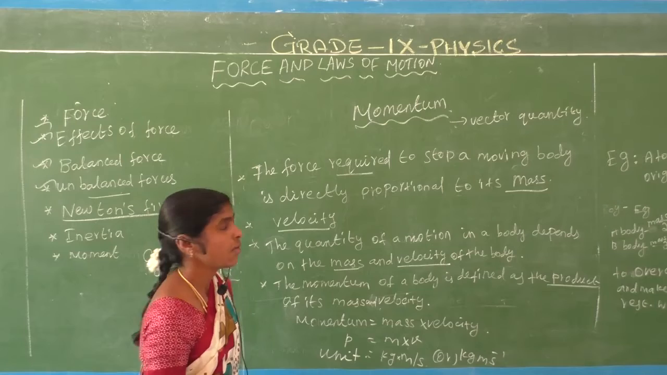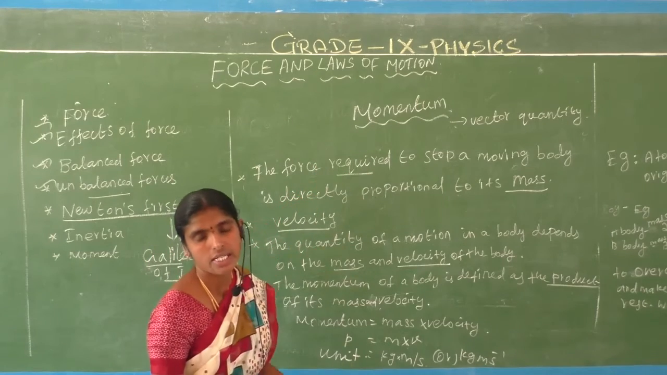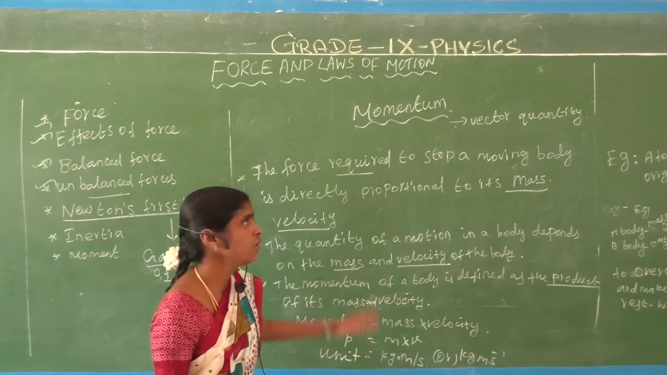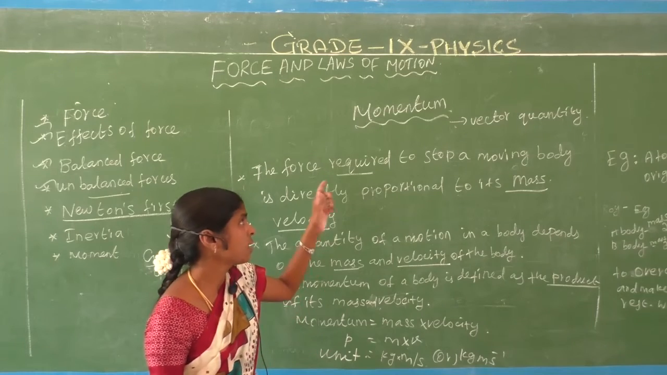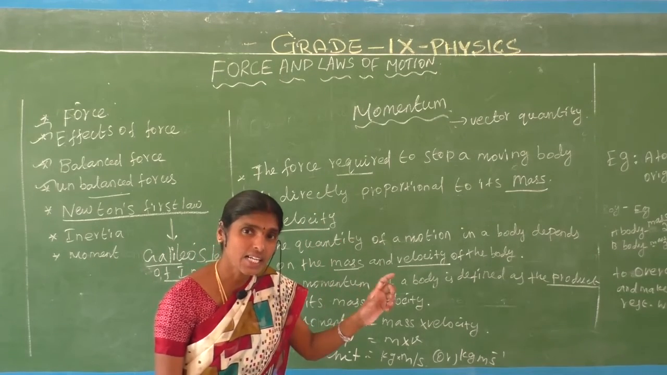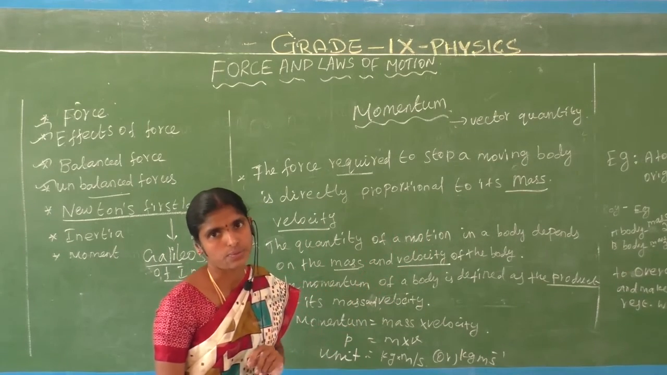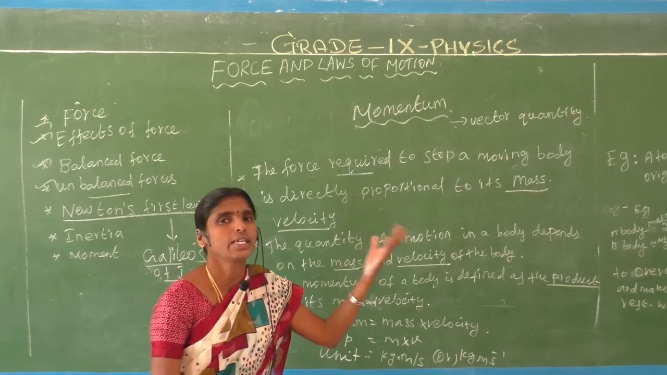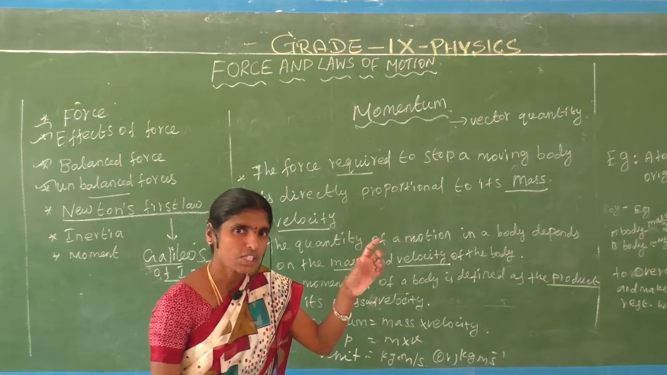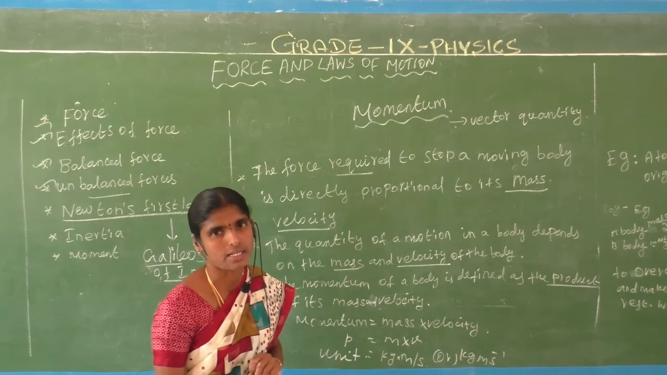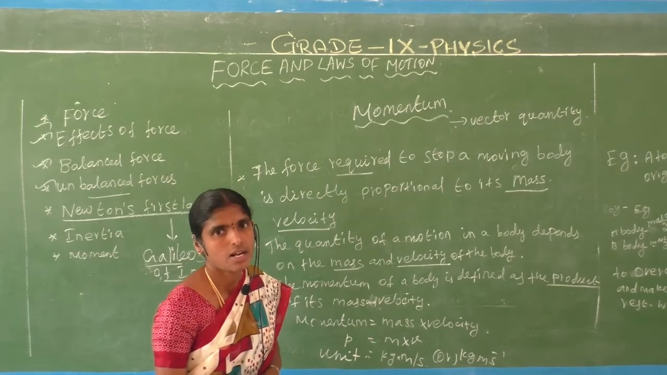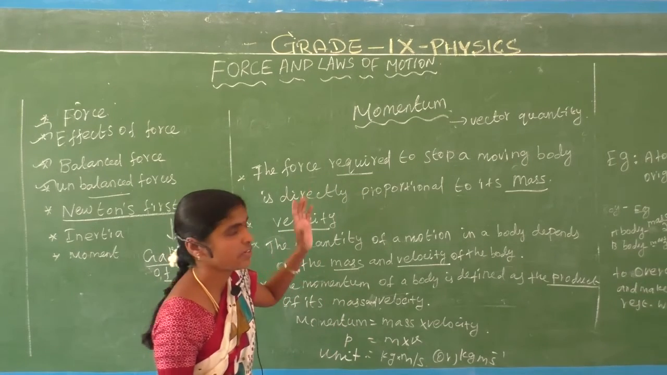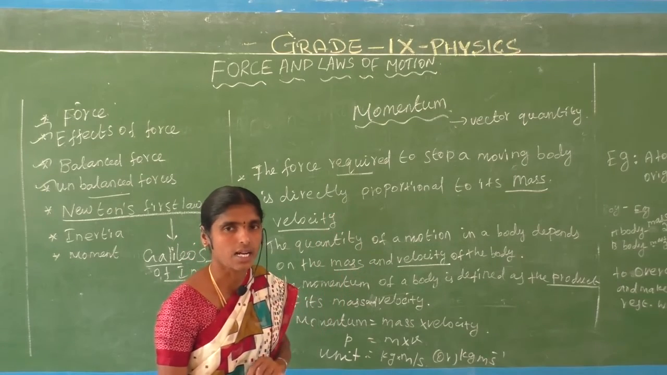Are you understanding? Is momentum a vector quantity or a scalar quantity? Already we know momentum is a vector quantity. Why? Because a vector contains direction and magnitude. The magnitude is, say, 5 kg, and the direction of speed is 2 meter per second. So momentum is a vector quantity. Momentum is very important for Newton's second law.